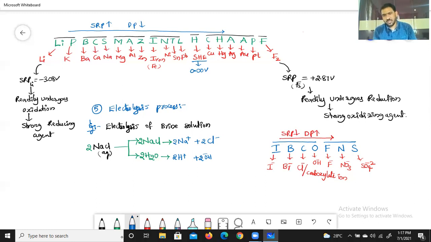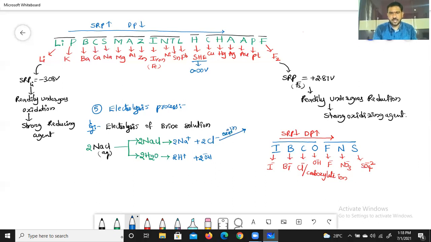As I told, in this case, Cl minus and OH minus are both there. Among these two, which has the lower discharge potential? Chlorine has a lower discharge potential compared to OH minus. So only Cl minus undergoes oxidation at the anode, not OH minus. So here simply this Cl minus undergoes oxidation at the anode.